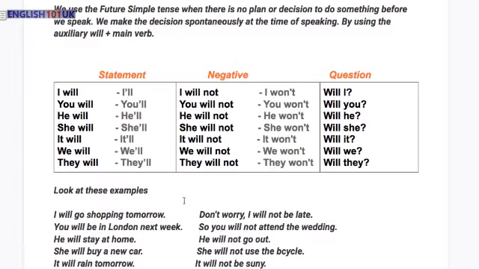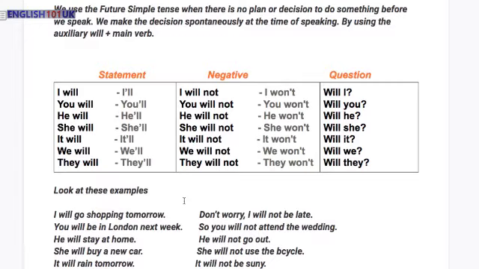We can write it in both I will or in short I'll. They both mean the same. You will or you'll, he will, she will, it will, we will, and they will.